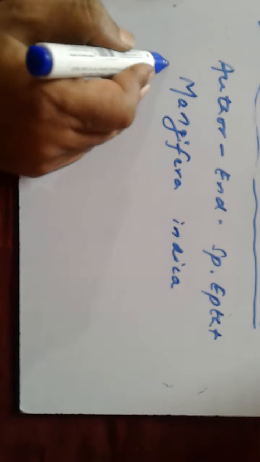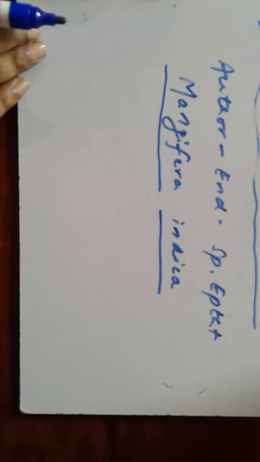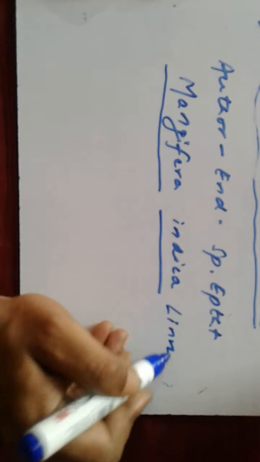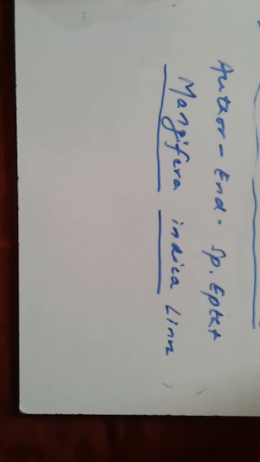These are handwritten, so they are separately underlined. The name of the author also appears at the end of the specific epithet. So we have cleared this with the help of an example. I hope you understand the whole thing.